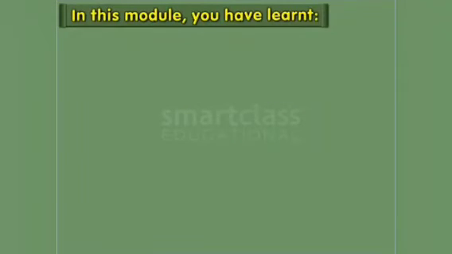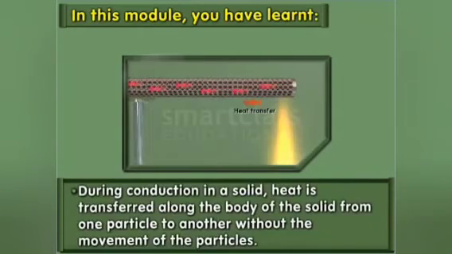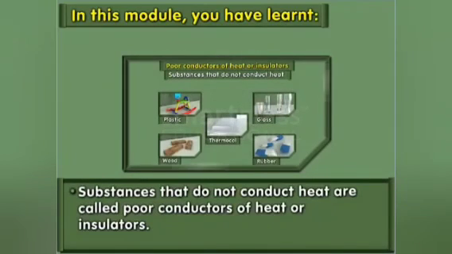In this module you've learned that conduction is the flow of heat through a solid from a hotter region to a colder region without the movement of the solid. During conduction in a solid, heat is transferred along the body of the solid from one particle to another without the movement of the particles. Substances that conduct heat well are called good conductors of heat. Substances that do not conduct heat are called poor conductors of heat or insulators.